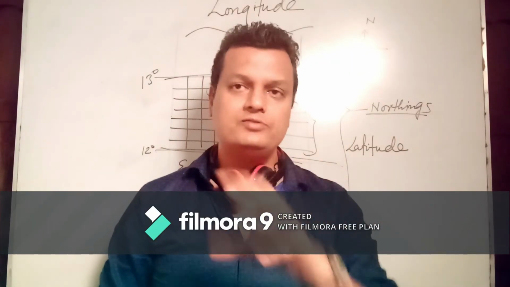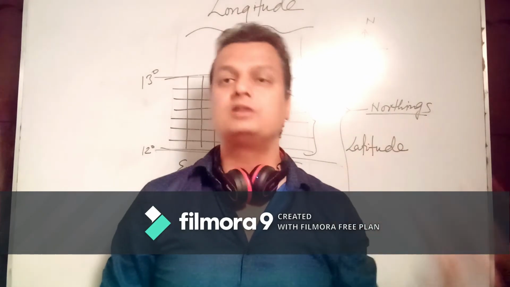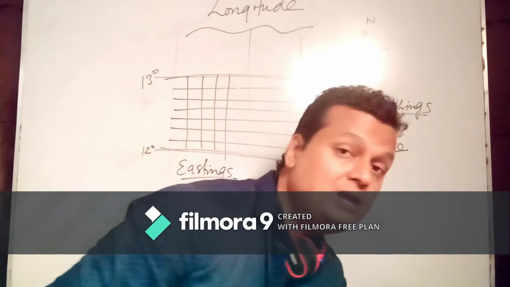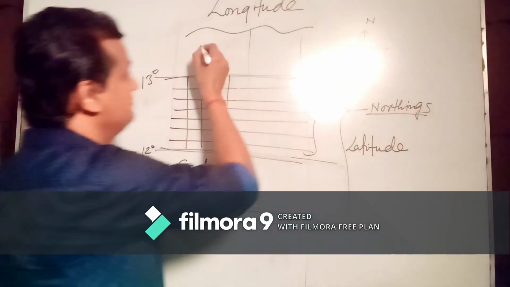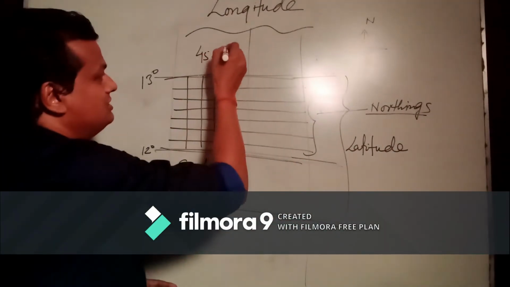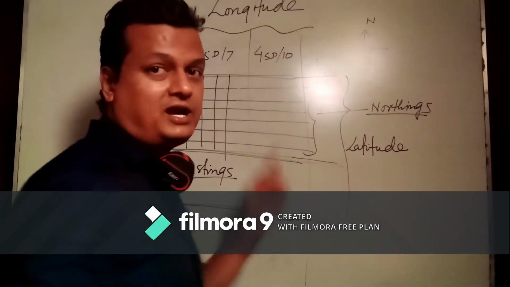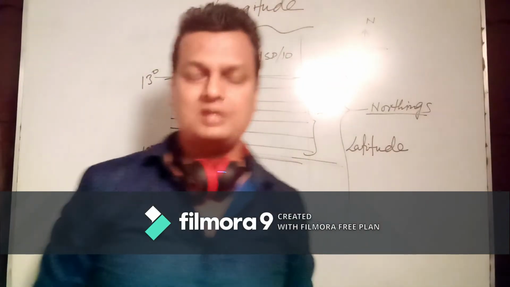Like the ones we are going to deal with earlier in the syllabus, 45D10 or 45D7. Either one will come in the examination.